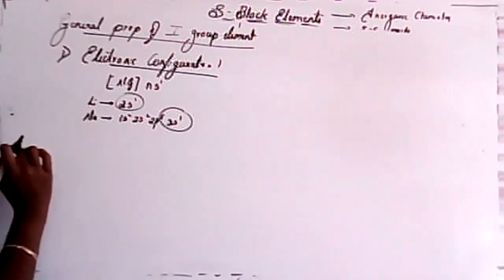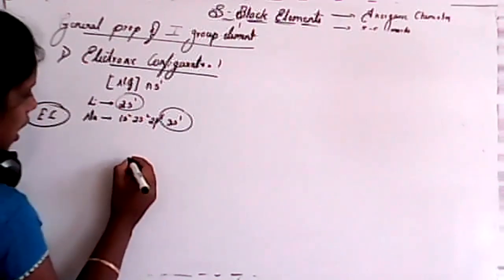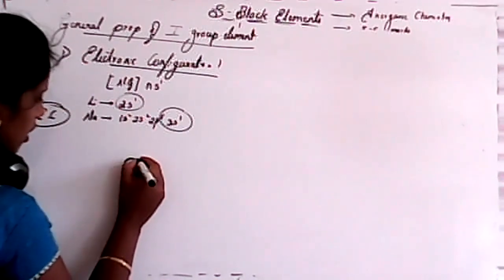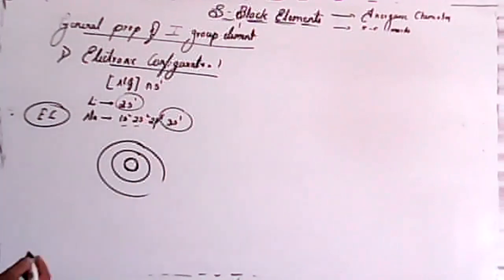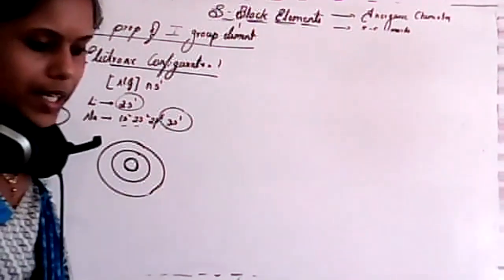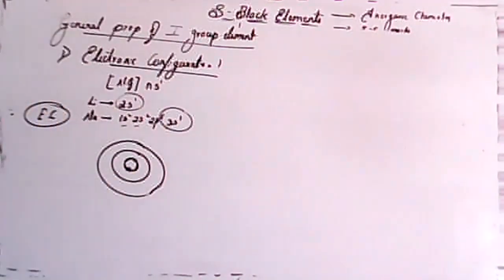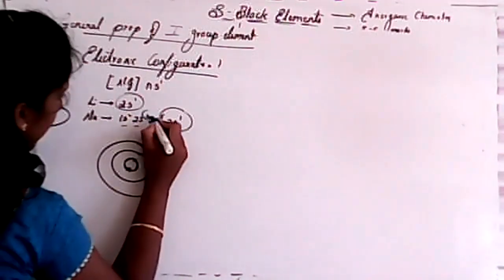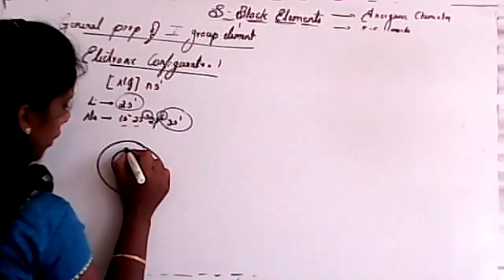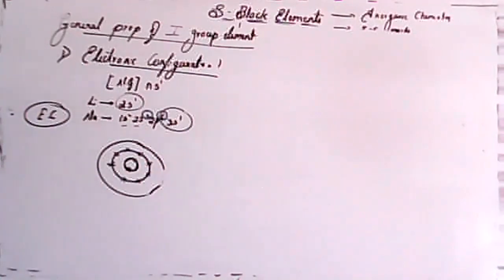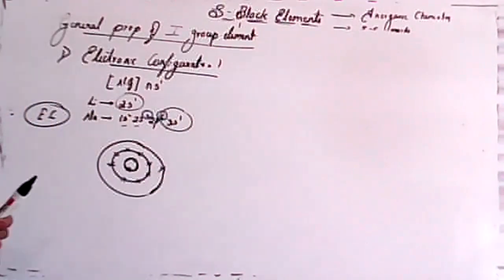Now I'll consider sodium, students. This is the electronic configuration of sodium. Here, I'll consider 3 shells: first shell, second shell, and third shell. In the first shell, there were only 2 electrons. But in the second shell, there are 8 electrons: 1, 2, 3, 4, 5, 6, 7, and 8. And the outermost shell has only 1 electron.